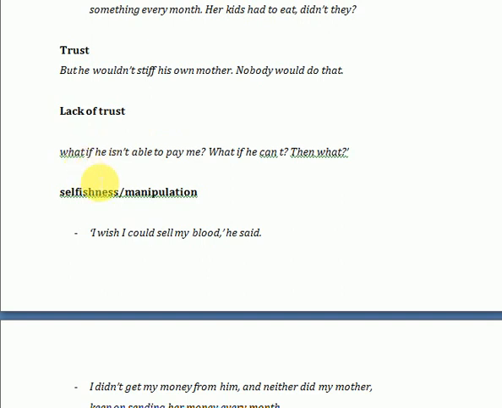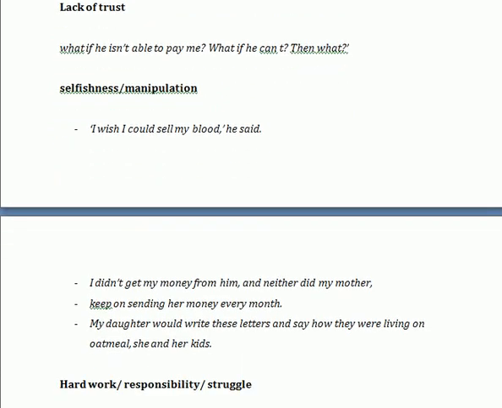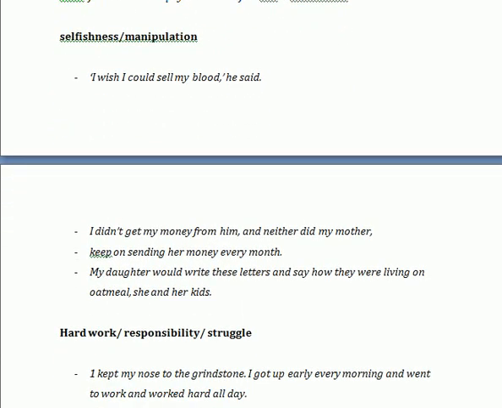And lack of trust, these lines refer to the mother's saying, where the mother is saying, what if he isn't able to pay me? What if he can't? Then what? So his mother has insecurities. She was also insecure about Belly, who was his brother and her own son. So she was insecure that he was not able to pay her the money. Therefore, she was worried.